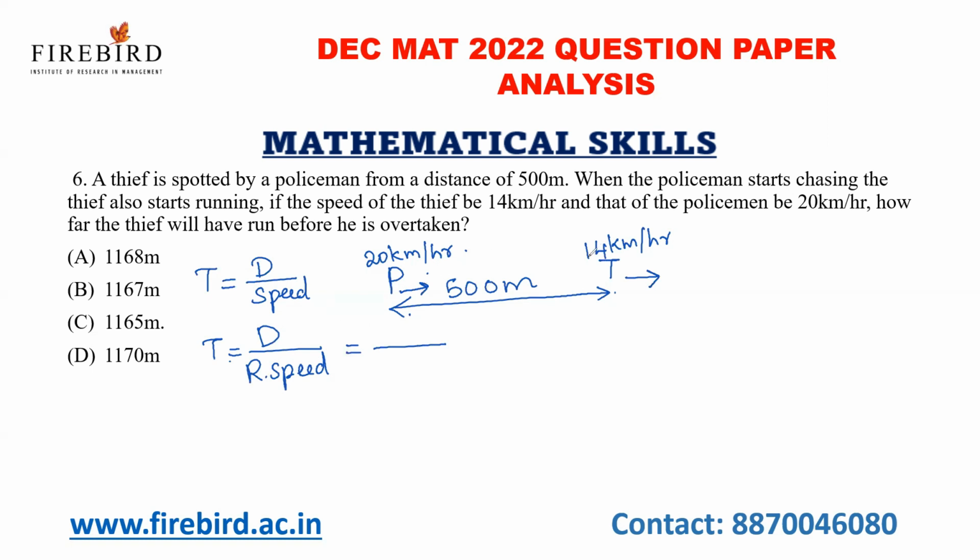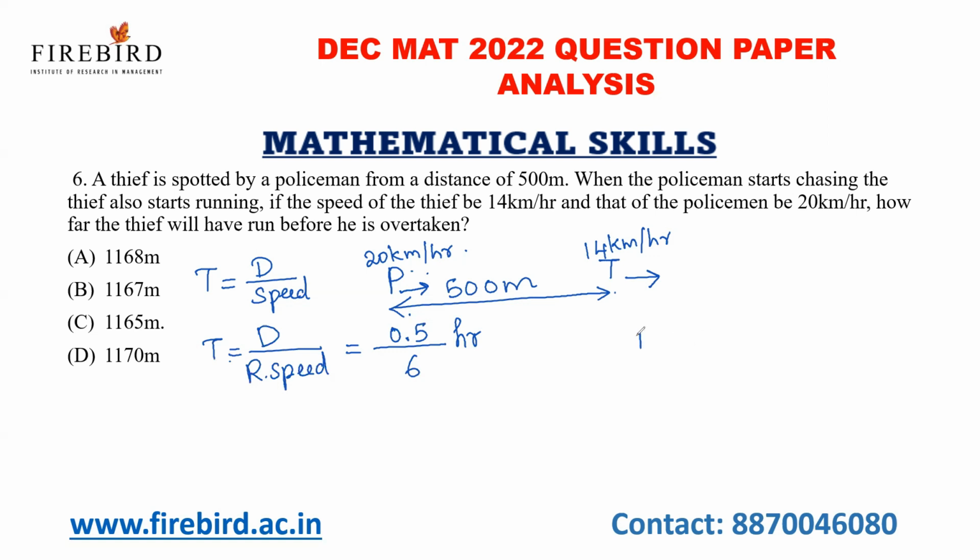Already the speeds are in kilometer per hour, so convert this 500 meter into kilometer. If I substitute 500 meter as kilometer, it is nothing but 0.5 divided by relative speed. As both the police and thief are running in the same direction, the relative speed is nothing but the difference between the two speeds. Okay, what is 20 minus 14? 6. So the time taken to catch the thief by the police is 0.5 by 6 hours.